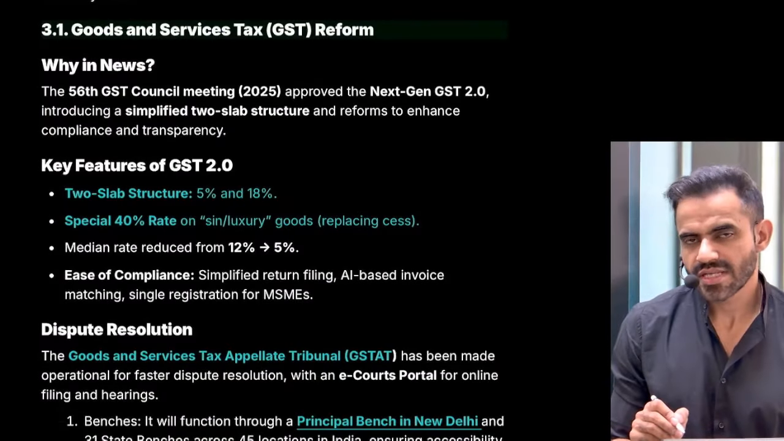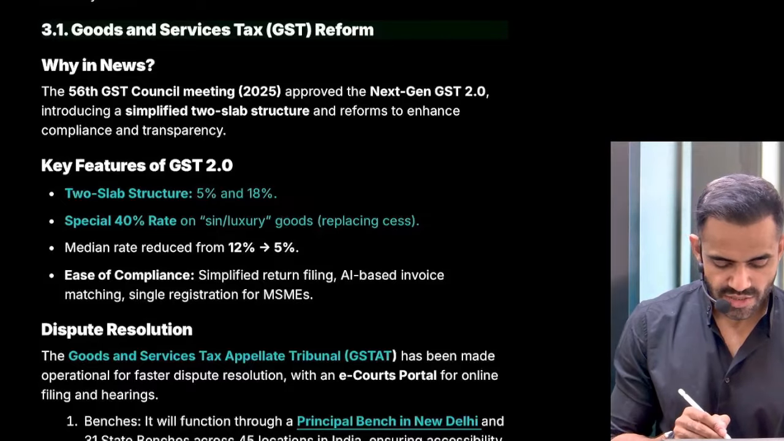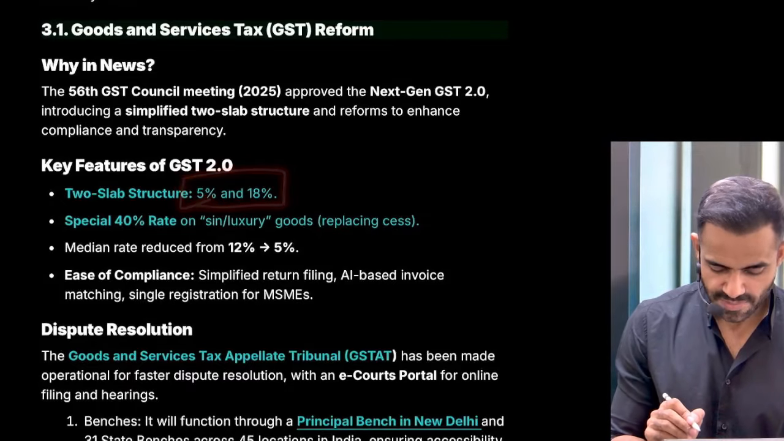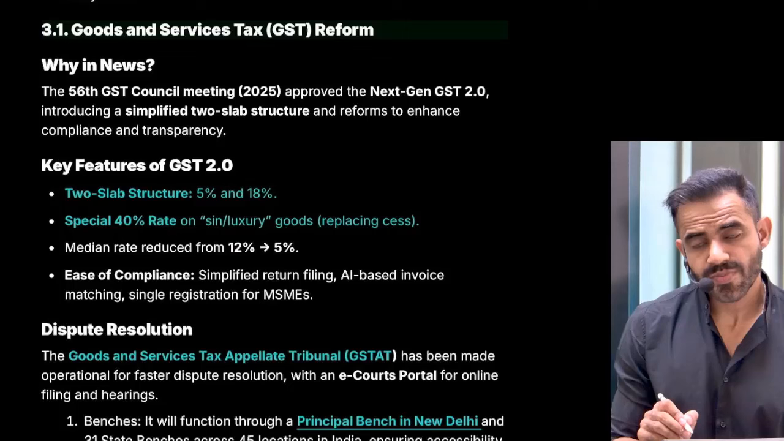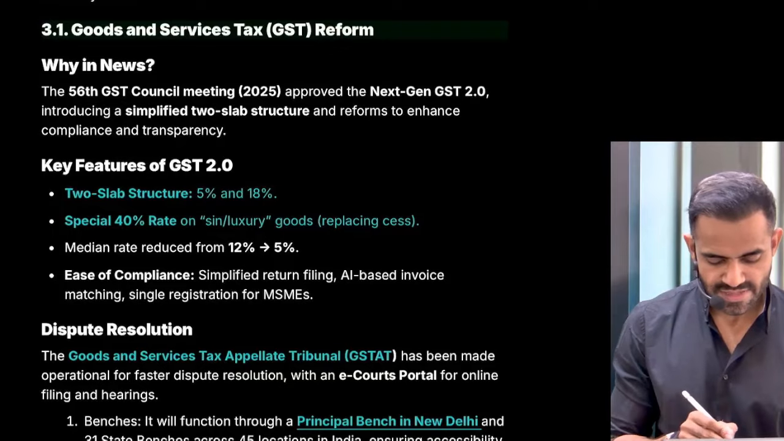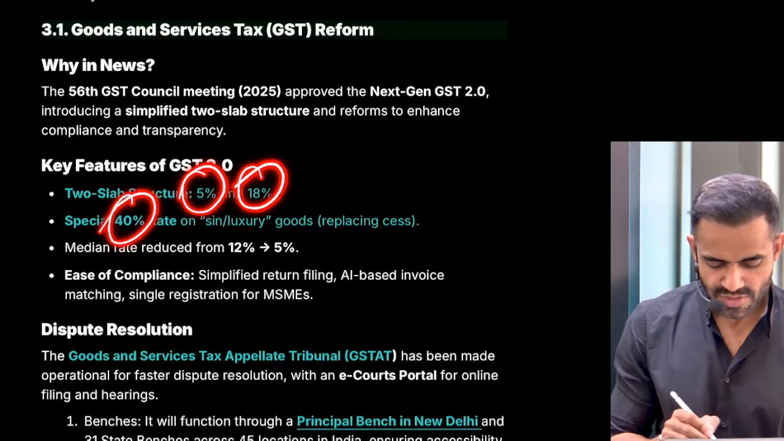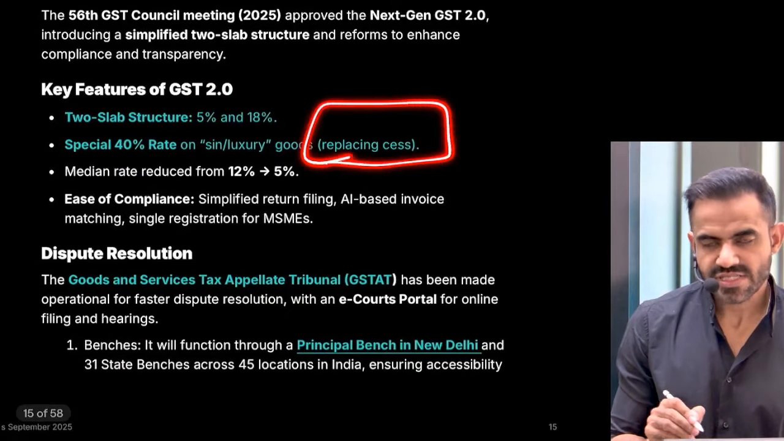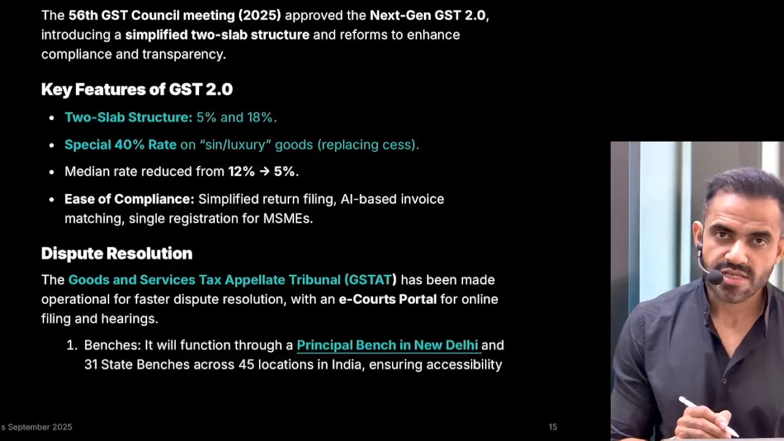GST reform. Two important things. GST is goods and services tax, an indirect tax, introduced in 2017 through the 101st Constitutional Amendment Act. Why was it in news? Because of reforms. So now there will be two slabs, 5% and 18%. There's a special slab of 40% on sin goods or luxury goods. Sin goods means those goods which have an adverse impact on society. Luxury goods are self-explanatory. Okay, so now there will be three major slabs, 5%, 18% and 40%. Previously, there was a provision of cess. Now the government is saying that we are going to directly impose 40% GST on sin and luxury goods.